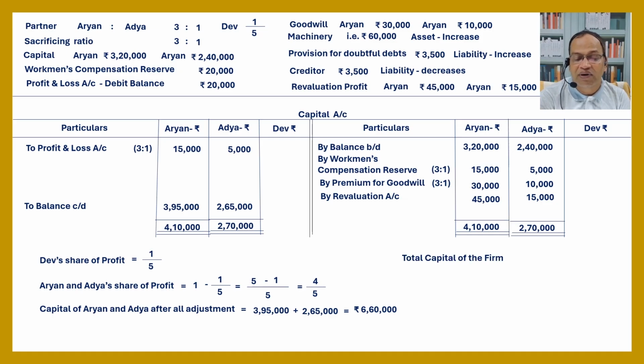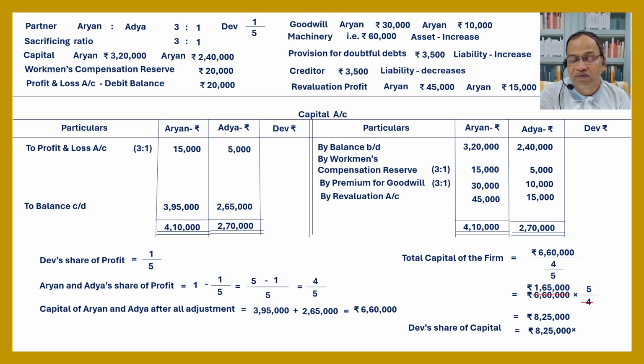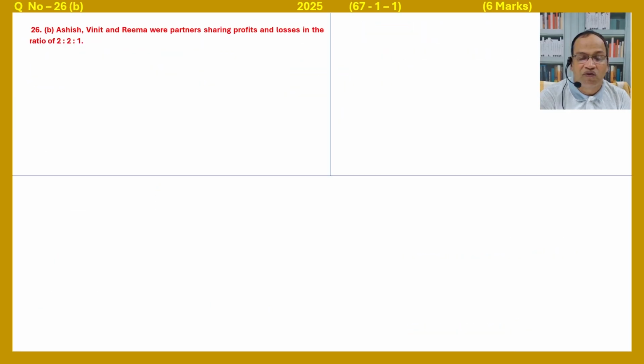So total capital of the firm equal to 6,60,000 divided by 4 by 5, equal to 6,60,000 into 5 by 4, equal to 1,65,000 into 5, that is 8,25,000. So their share of capital, 8,25,000 into 1 by 5, that is 1,65,000. So by cash 1,65,000.